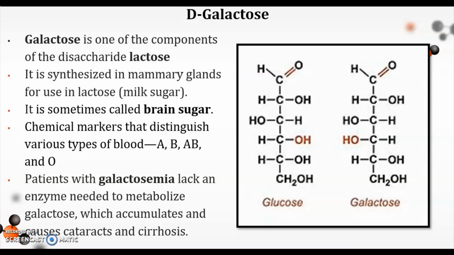D-galactose is sometimes encountered as a free monosaccharide. However, it is a component of numerous important biochemical substances. Again, as we have mentioned, it is part of milk production. It is part of lactose, which is an important disaccharide. D-galactose is also called brain sugar because it is a component of the glycoproteins found in the brain and nerve tissue. Patients with galactosemia lack an enzyme that is needed to metabolize galactose, which accumulates and causes cataracts in serum.